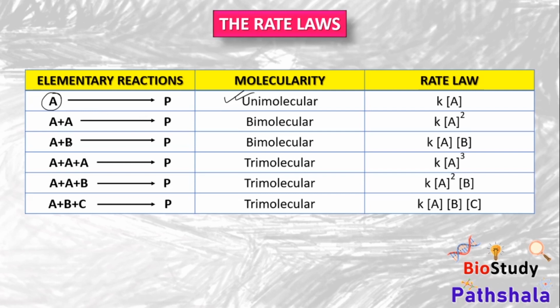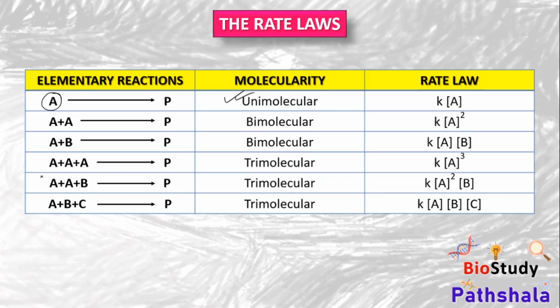Again A plus B, that means A and B are the reactants, that means bimolecular again, and here the rate law or the reaction rate will be k into concentration of A into concentration of B. In case of 3 molecules of A, the molecularity will be trimolecular, and rate will be k into A cube.